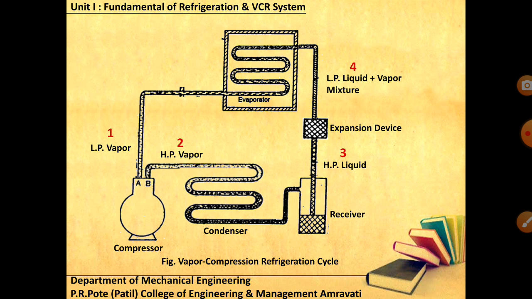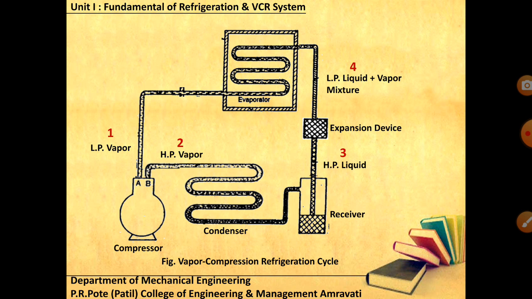It is simply flow. There is no heat transfer, there is no work transfer. For other devices you can calculate either heat transfer or work transfer, but for the expansion device your heat transfer would be 0, and work transfer is also 0. Only there is a drop in pressure at constant enthalpy, that is H3 is equal to H4, and 4 to 1 again is a constant pressure heat addition process.